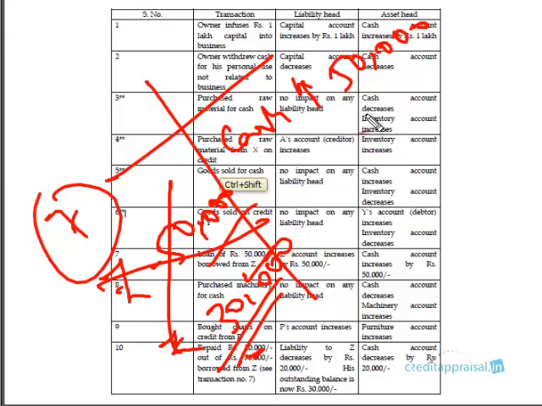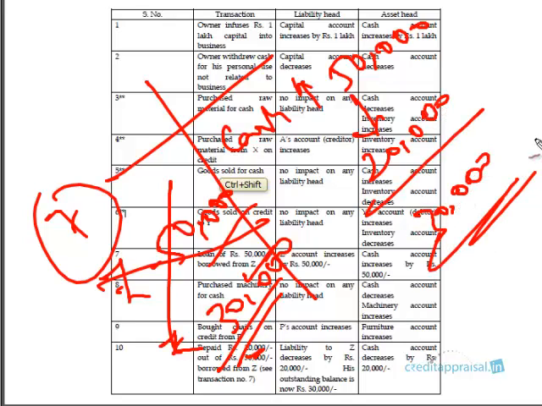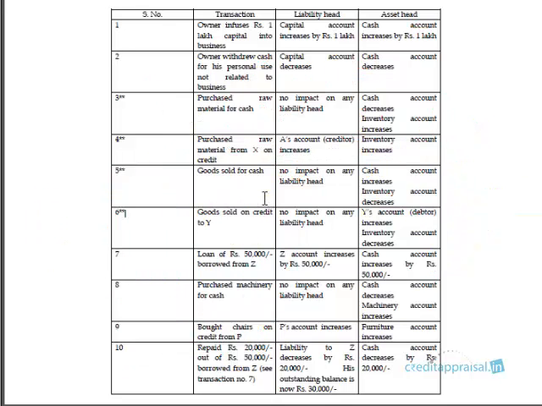So how did you pay that 20,000? Your cash balance has come down by 20,000. So now your cash is only 30,000, right? So this is the effect of transaction 10. The two heads that are affected are cash account and the Z account, right? So you can go on, you can have a number of examples, but the concept is the same. Please rewind the video and go through these 10 examples once again. You'll get a fair idea of what the heads are. You're not going into depth, okay? You're not a professional accountant to be doing that, but let's have a basic idea of what the two heads are that are affected in each transaction.